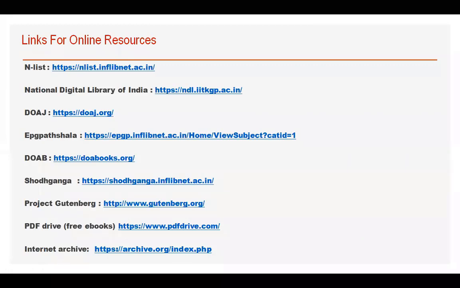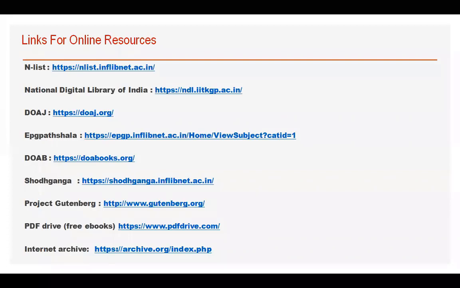A journal also tells you what type of research is going on in your field and what the trends of research in your field are. Every recent piece of information you get through journals. So this is the basic difference between journals and e-books. Many times you can use a journal article for your study purpose when you need to cite factual information. For example, the index of the economic survey that you can use, that is also a book type or journal type that you can use for factual information. So wherever you require factual information, at that time you can use a journal article.